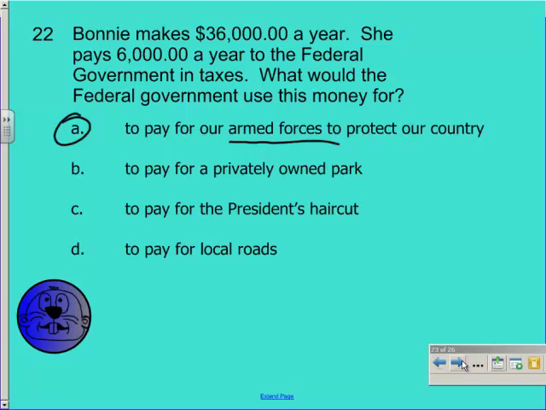Bonnie makes $36,000 a year. She pays $6,000 a year to the federal government in taxes. What would the federal government use this money for? The federal government is in charge of the armed forces, so a lot of this tax money would go to the armed forces to protect our country.